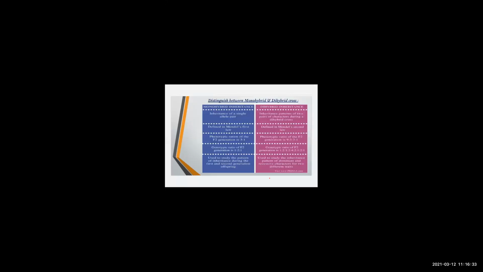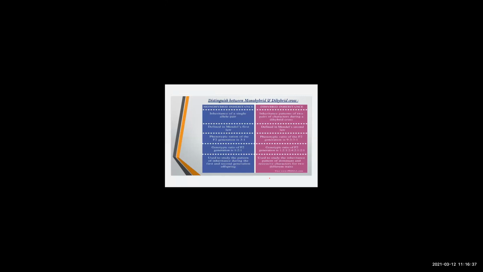But in the second filial generation, 315 were round yellow seeds, 101 were wrinkled yellow seeds, 108 were round green seeds, and 32 were wrinkled green seeds. So this was the data that was being collected with the dihybrid cross.